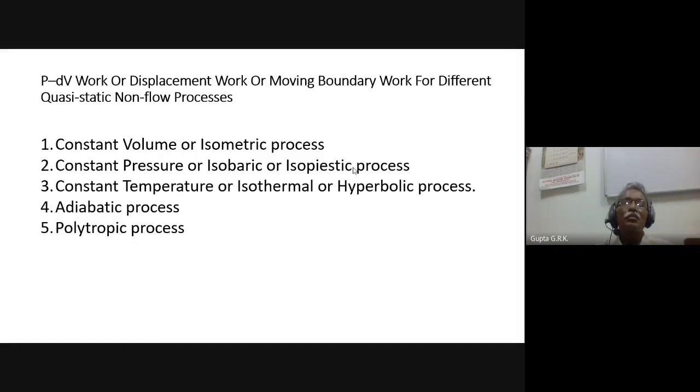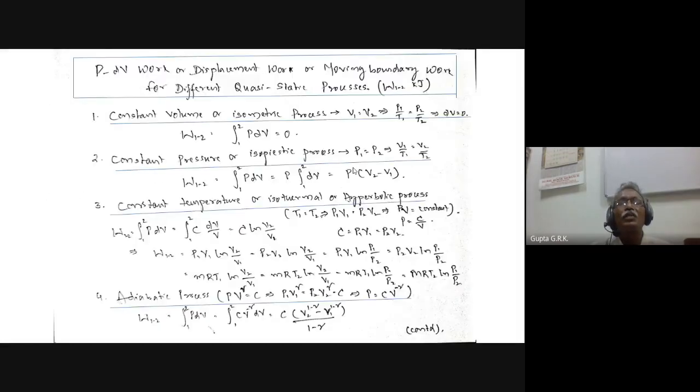So this PdV work, or displacement work, or moving boundary work, we have to derive for different quasi-static non-flow processes. There are various processes like the constant volume process, which is the isometric process. The constant pressure process is also called isobaric or isopiestic process. Constant temperature is called the isothermal process or hyperbolic process. And there are the adiabatic process and the polytropic process, which is a general process. We know all these processes, so we quickly go through this.